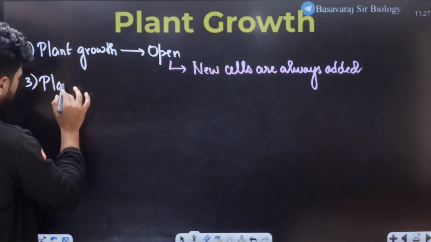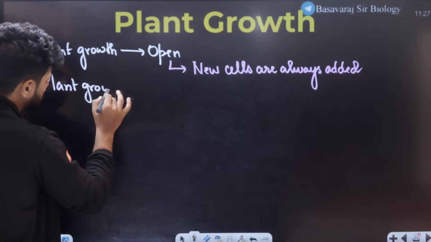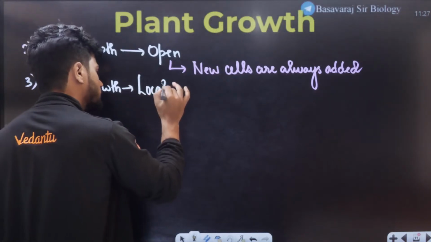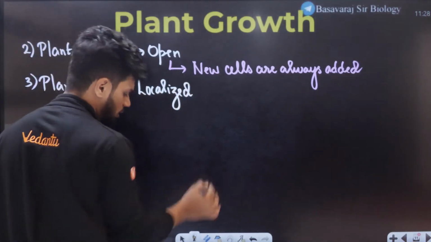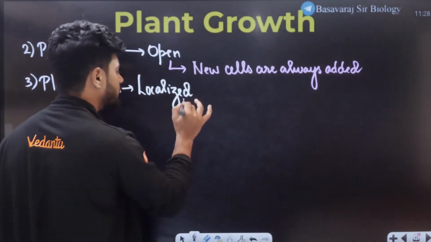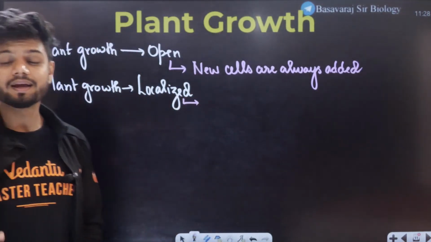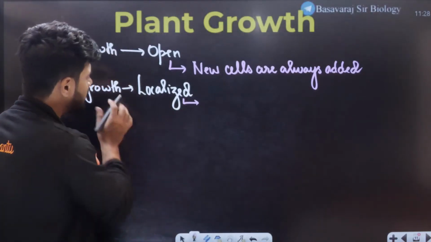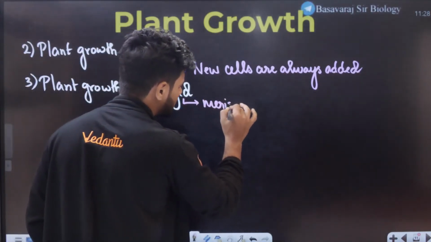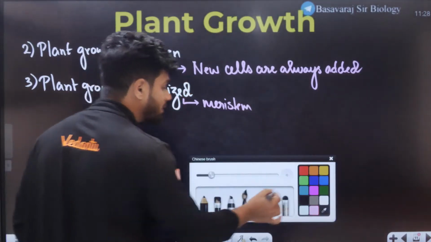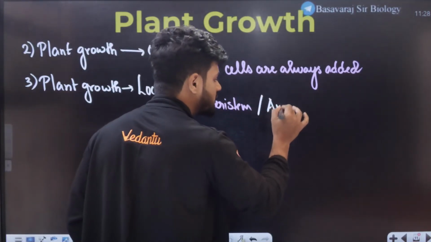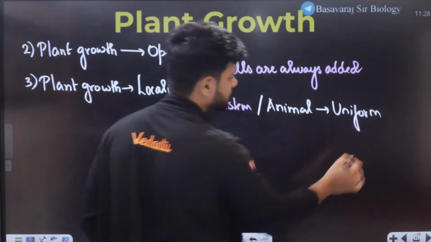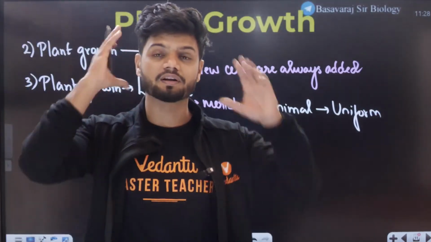Now third one, understand all of you. Plant growth is said to be localized. Now what is the meaning of this localized? Plant growth will only happen in the regions where we find meristem. In other places you don't find it. Now what about in the case of animals? In the case of animals, growth will be uniform. You will never find one normal child having a long neck.